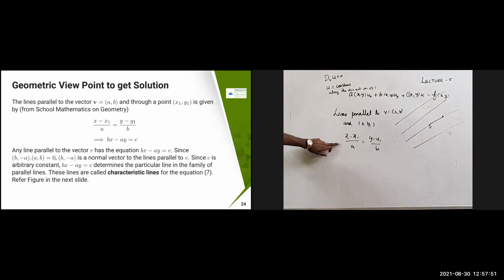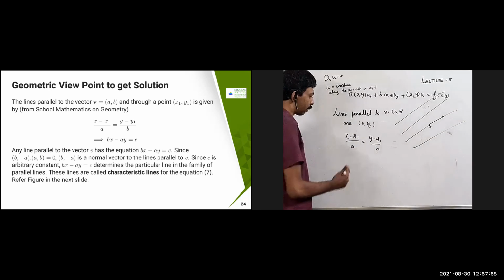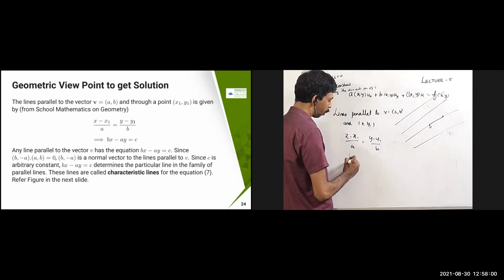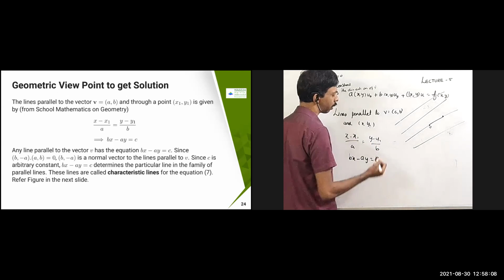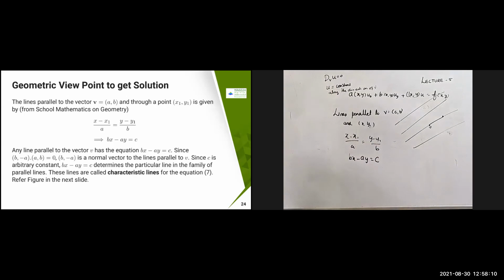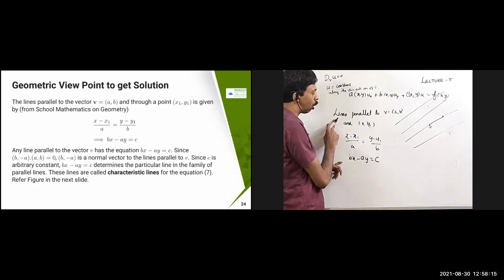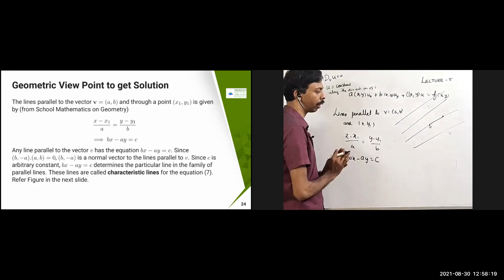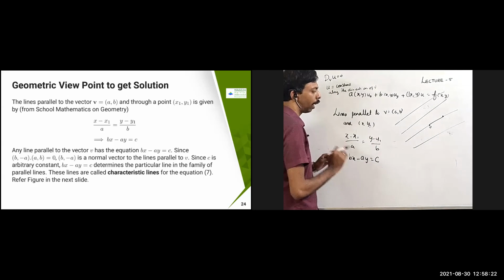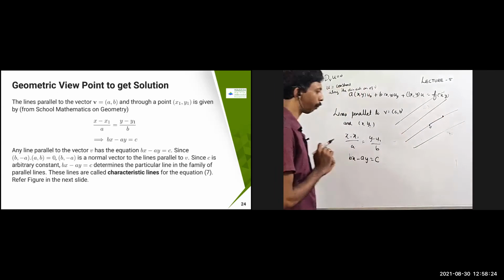This is the equation of lines parallel to the vector v equal to (a, b) and passing through the point (x1, y1). I can simplify this to bx minus ay equals ay1 minus bx1... that I call c, some constant. So bx minus ay equals c. Any line parallel to the vector v has this equation format: bx minus ay equals c.